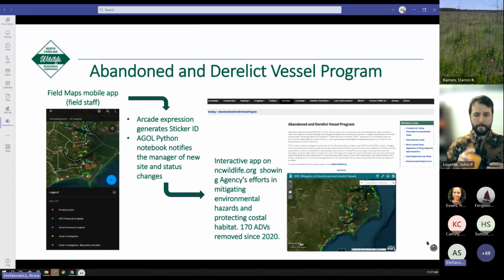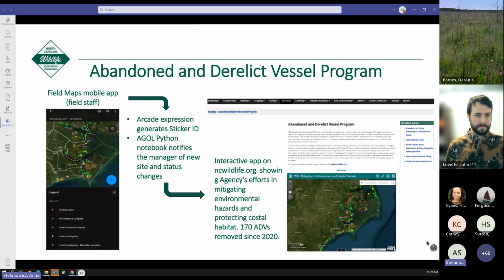Then customized GIS tools generate a sticker ID that goes on an identified ADV, and other tools automatically notify the manager of the new ADV and its status change.